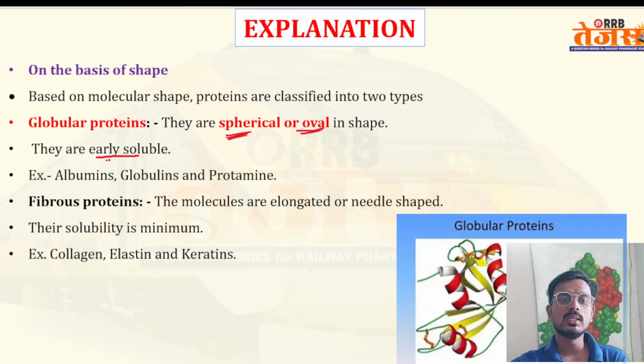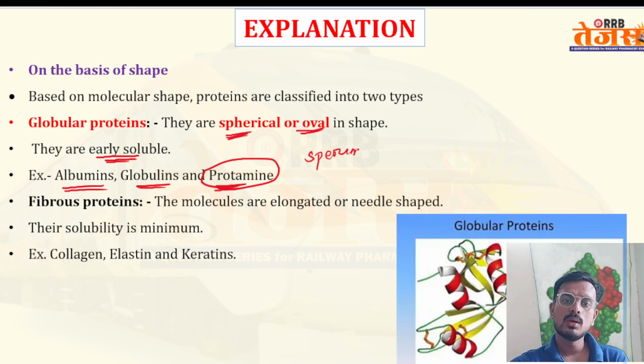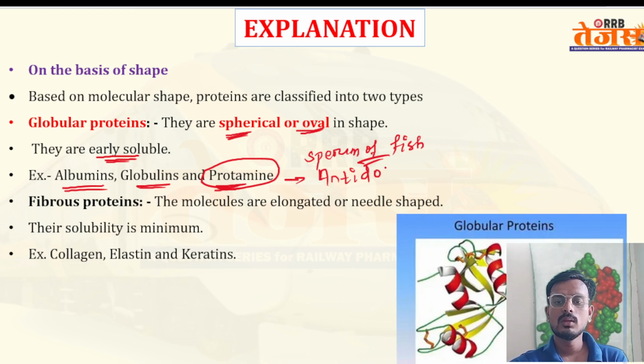They are easily soluble. Examples are AGP, so you can remember AGP: albumin, globulin, and protamine. Protamine sulfate is a protein which is found in the sperm of fish. Protamine sulfate acts as an antidote for heparin poisoning.